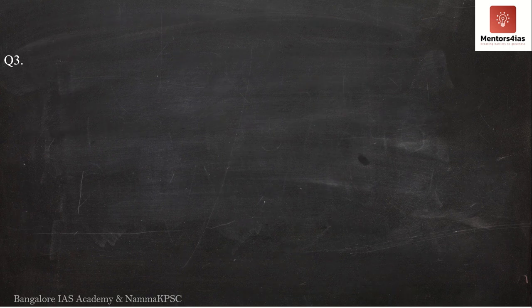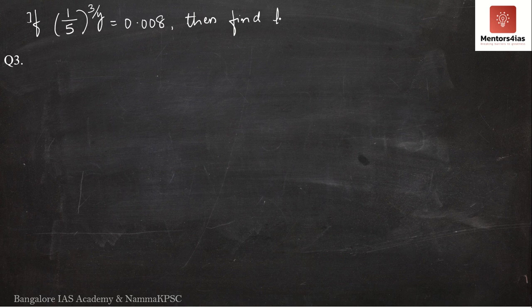Question number 3. Now, what does question number 3 say? Question number 3 says, if 1 by 5 to the power 3 by y is equal to 0.008, then find the value of 0.25 to the power y.